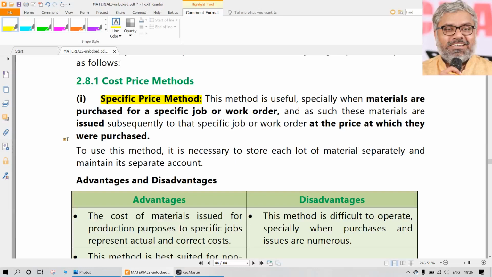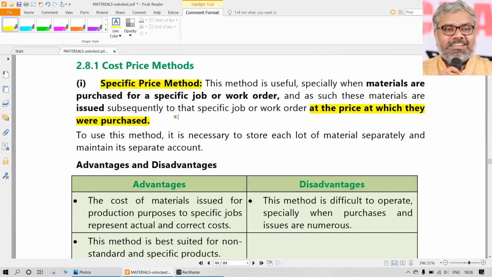So one of them is the specific price method. That means exactly the price for which it is purchased is the price at which it will be issued. So there is no problem. But is this possible all the times? All the times it may not be possible. Why? Because the very main point is you should be able to track the materials purchased, and you should be able to link them to a specific job. You should be able to do that, then only the specific price method can be used.